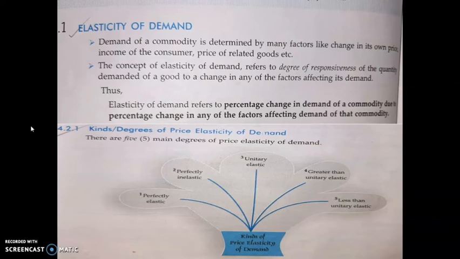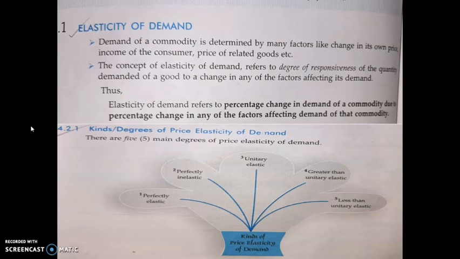Elasticity of demand is determined by many factors like change in its own price, income of the consumer, price of related goods, etc. So we know the determinants of demand. Elasticity of demand refers to the percentage change in demand of a commodity due to percentage change in any of the factors affecting demand of that commodity. Here we have to study only price elasticity of demand, that is, percentage change in demand of a commodity due to percentage change in price.